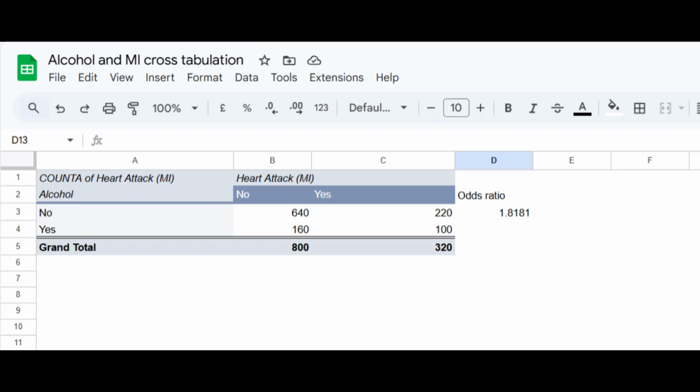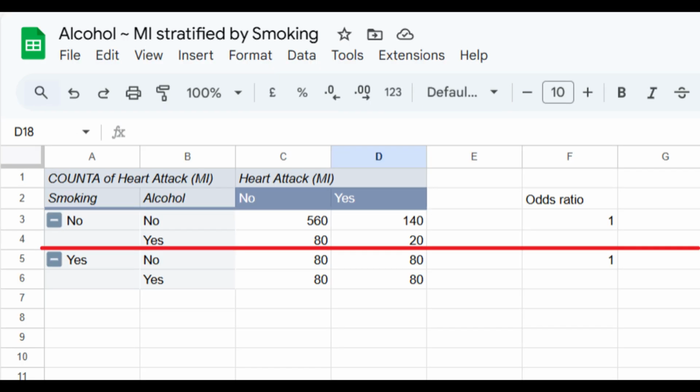Here we have a cross-tabulation of alcohol with MI. We can easily calculate the odds ratio by multiplying 640 with 100 and dividing the product by the product of 160 and 220. The odds ratio of 1.81 is the same as calculated in univariable regression analysis. Now we look at the effect of alcohol stratified by level of smoking, no and yes. We see that for both levels of smoking, the odds ratio of MI with alcohol is 1. So when adjusted or controlled for the effect of smoking, the relationship between alcohol and MI changes.